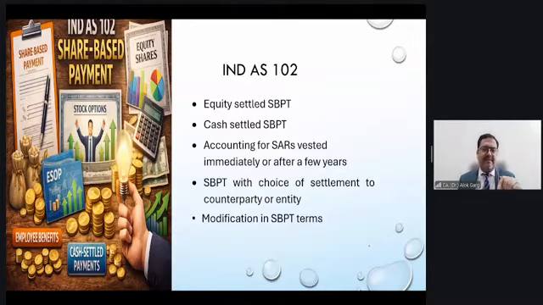If the entity believes that it has to issue shares, the entire transaction has to be nomenclated as an equity settled share based payment. If the entity believes it will pay the money, then the entire transaction has to be nomenclated as a cash settled share based payment. But if the discretion is with the employee, then it will become a compound instrument. You have to measure the fair value of the liability component, and the differential is the equity settled share based payment. Okay, so this depends on the choice. And of course, the last one is the modification in the share based payment terms. So whenever there is a modification, you have to do the modification accounting in Ind AS 102.